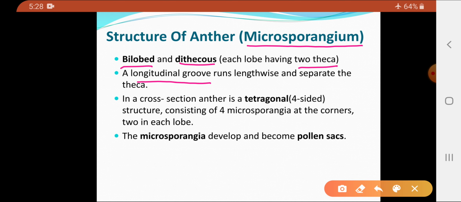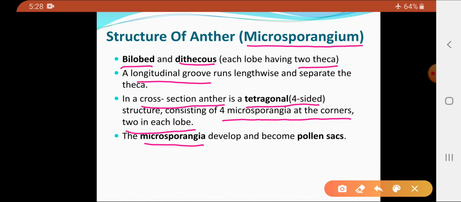Now when we talk about the cross section of the anther, you will see that it is tetragonal in structure, which means it is a four-sided structure, and each side consists of microsporangia at the corners, and of these four microsporangia, two are present in each lobe.